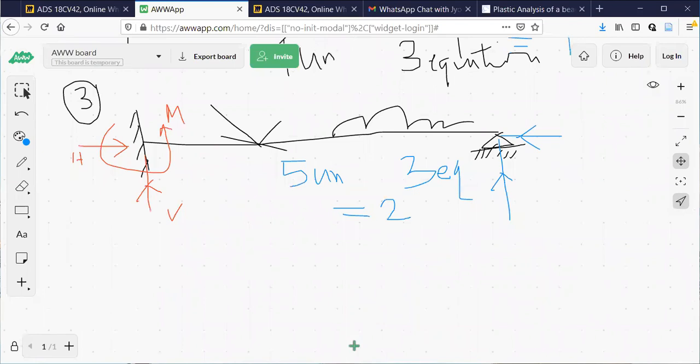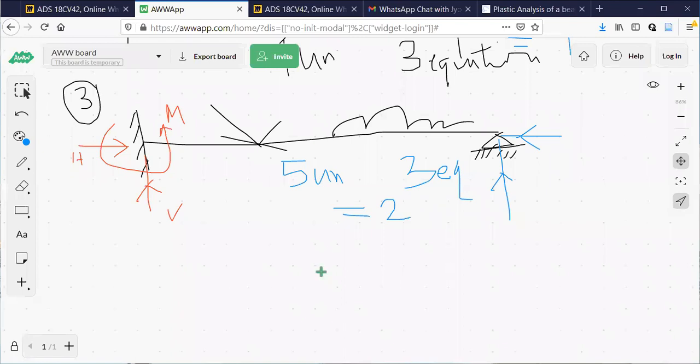Any questions here? Only 36 fellows are there. 35. So you have to type your USN only. Only 35 students are there today. Still 10 minutes is there.